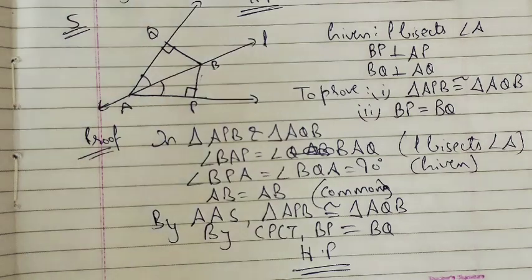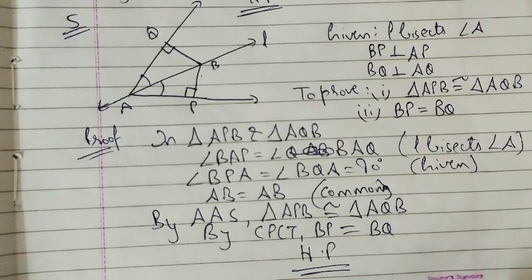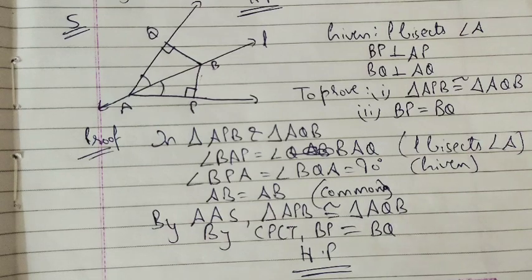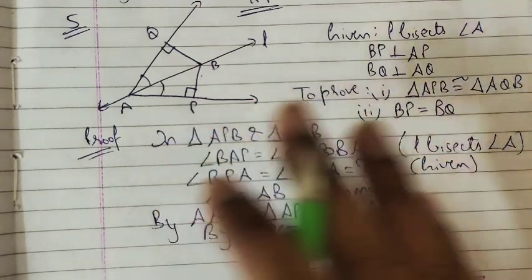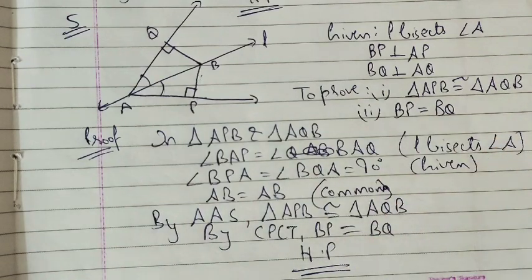Very easy. This chapter is very easy. We have to do nothing, just use whatever things are given, write it, and find one more thing which is common, which will be common in most cases. Otherwise it will be vertically opposite angle, which is very easy to determine. So this chapter is just free of effort. Just write whatever things are given.